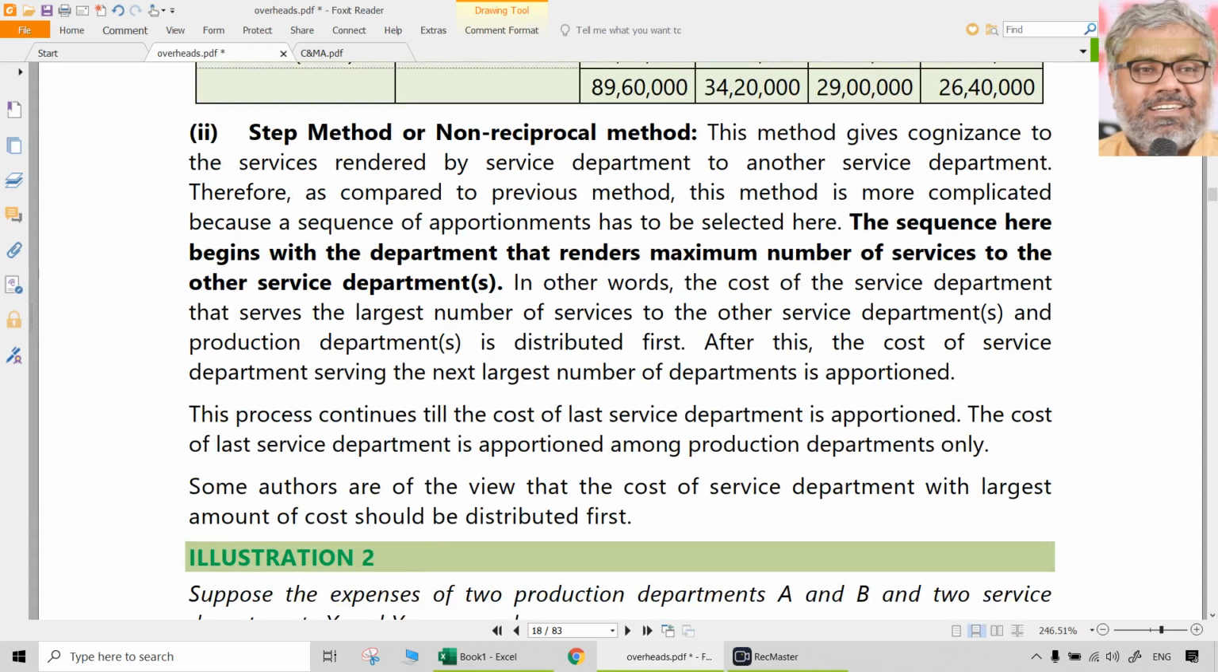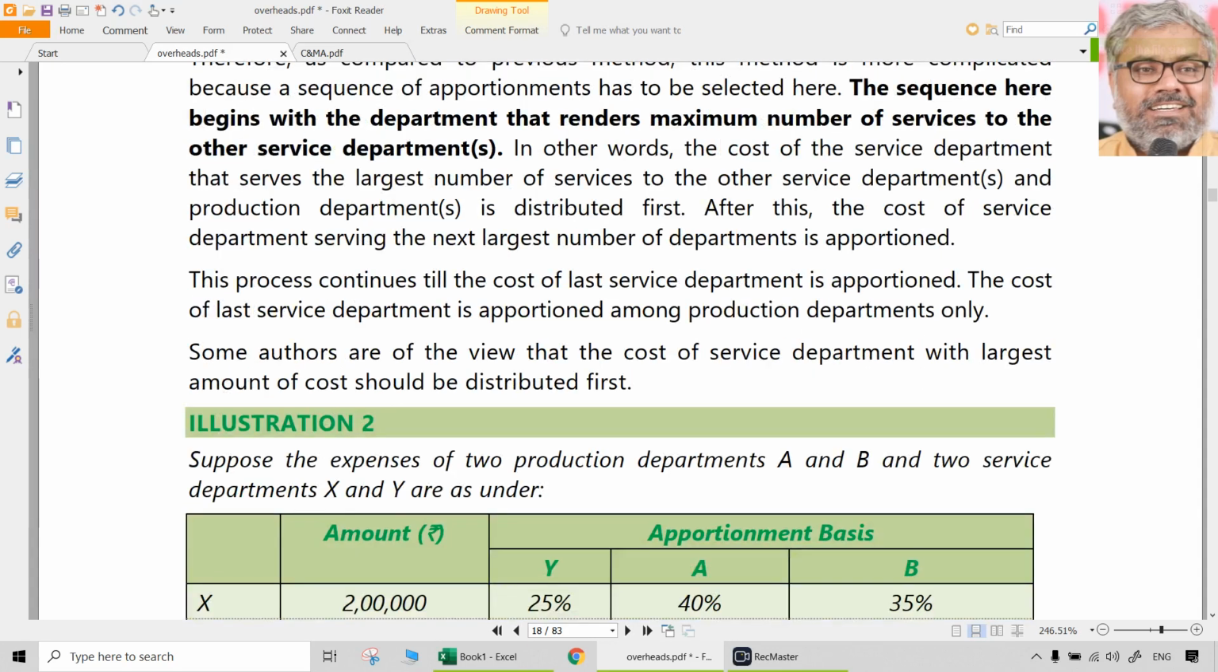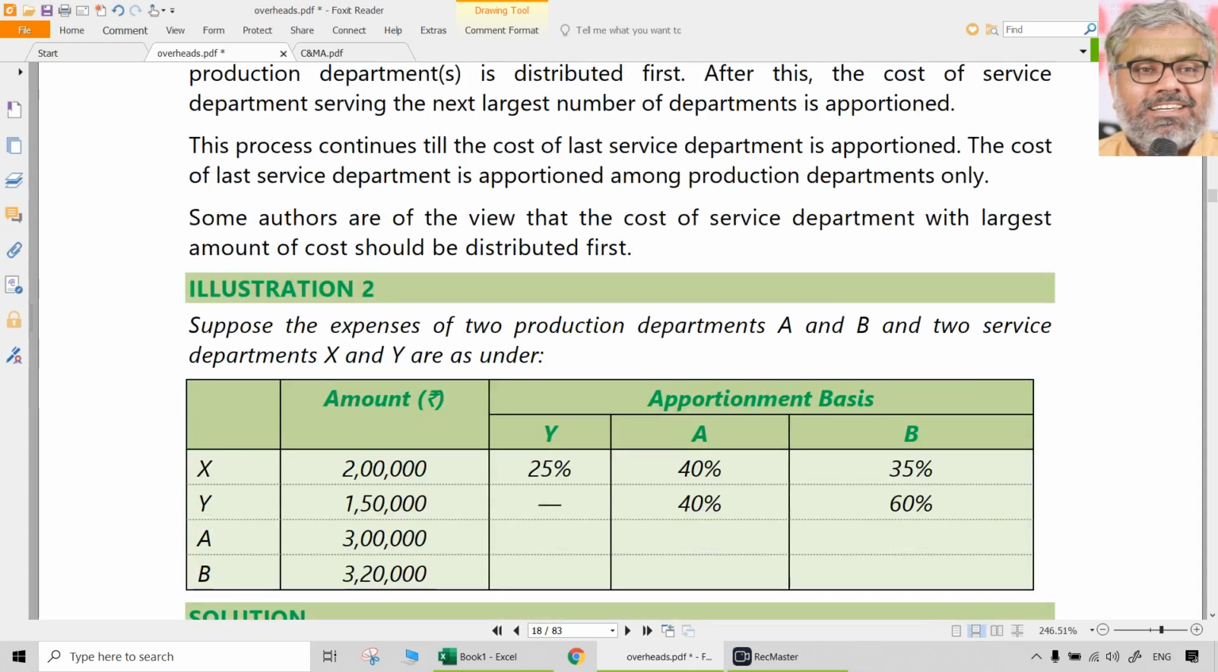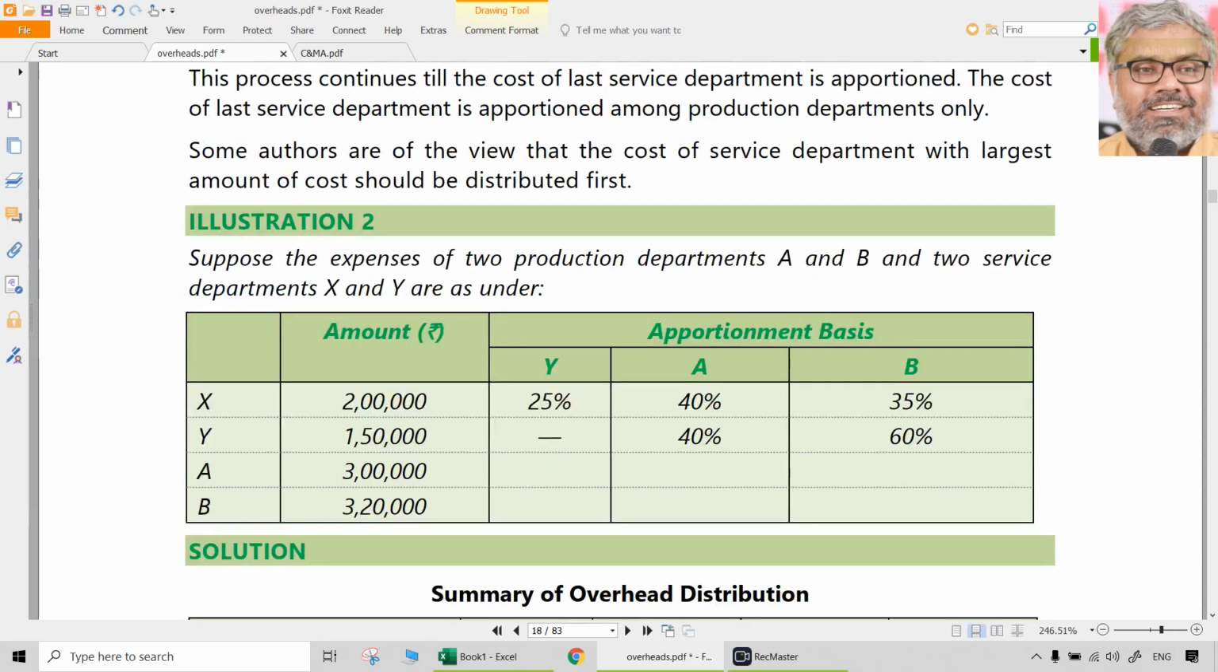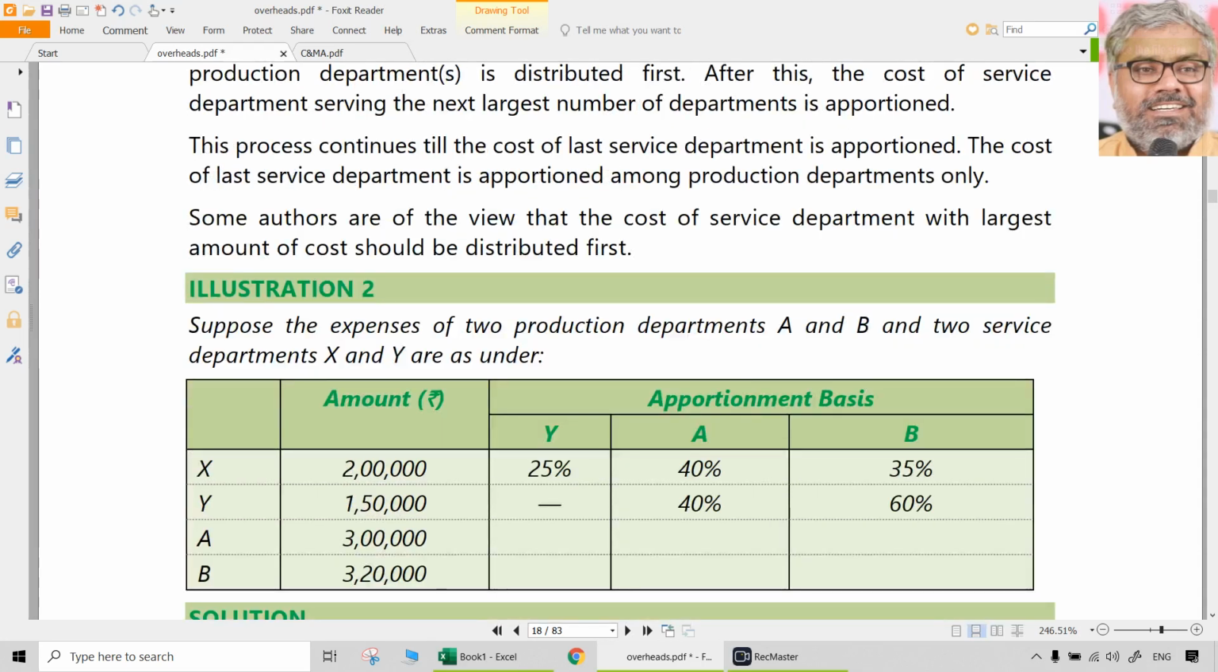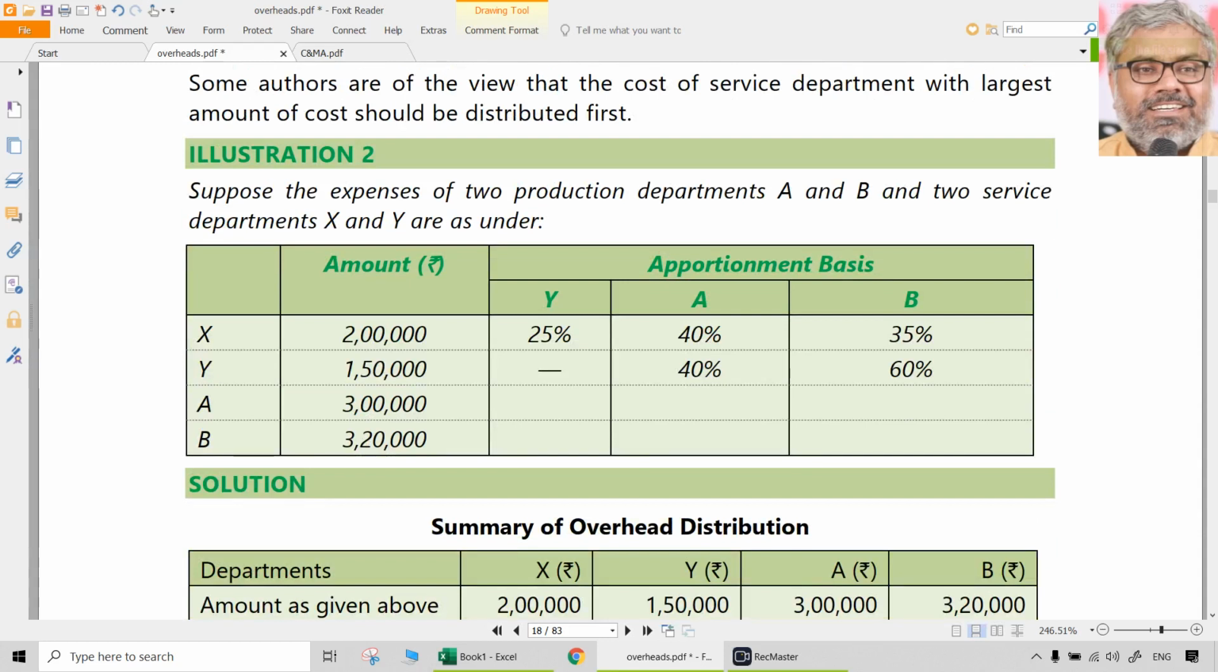Now, next method let us apply. Non-reciprocal method or step method. Step method or non-reciprocal method means one service department renders some services to the other, but not vice versa. But not vice versa. So that is how the situation is there in the case of non-reciprocal method.